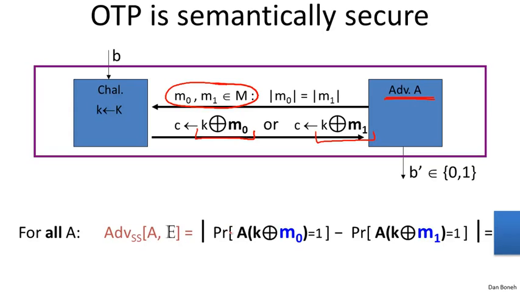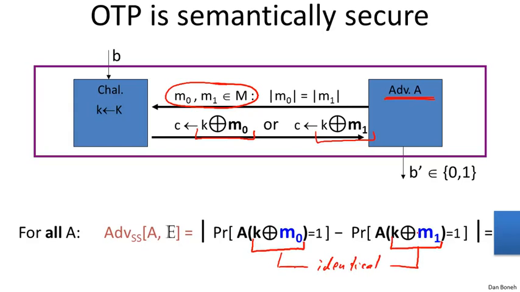So let me ask you, what is the advantage of adversary A against the one-time pad? Remember, the property of the one-time pad is that K XOR M0 is distributed identically to K XOR M1. In other words, these distributions are absolutely identical. This is a property of XOR.